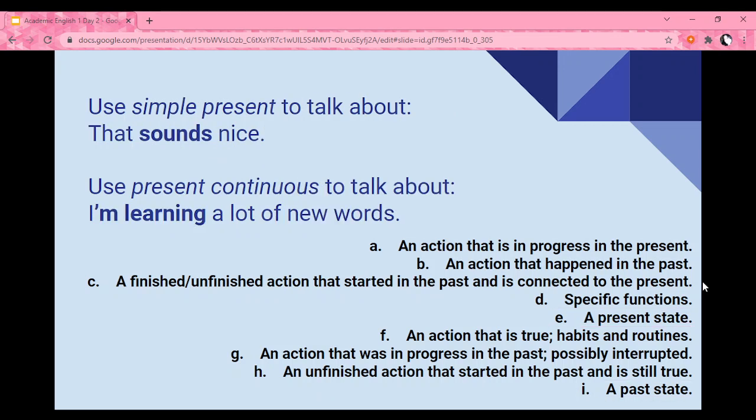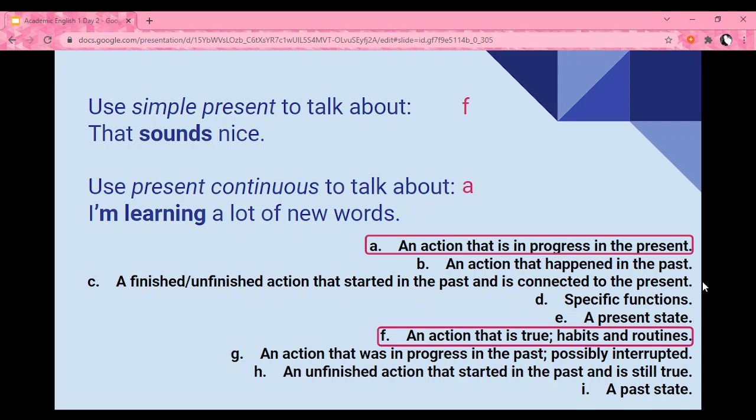Now, I want you to please pause the video while you find how we use simple present and the present continuous. So, now that you finished, let's go ahead and check. We use the simple present to talk about an action that is true, habits and routines. That sounds nice. And we use present continuous to talk about an action that is in progress in the present. I am learning a lot of new words.